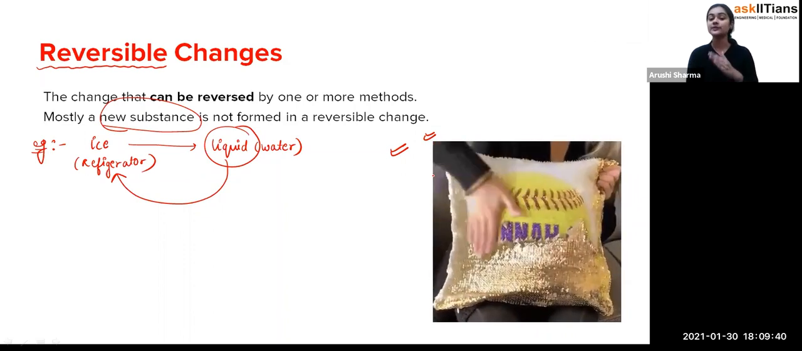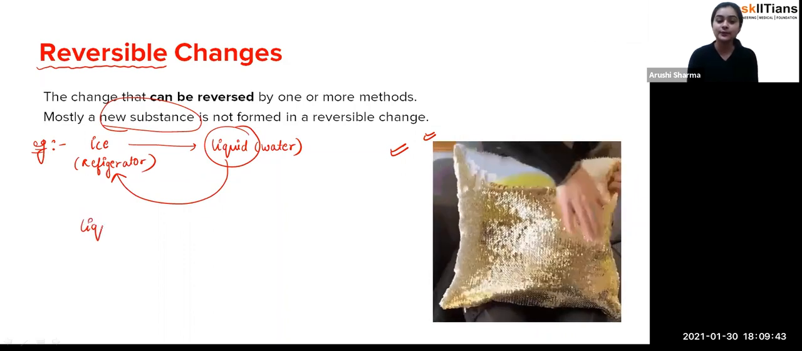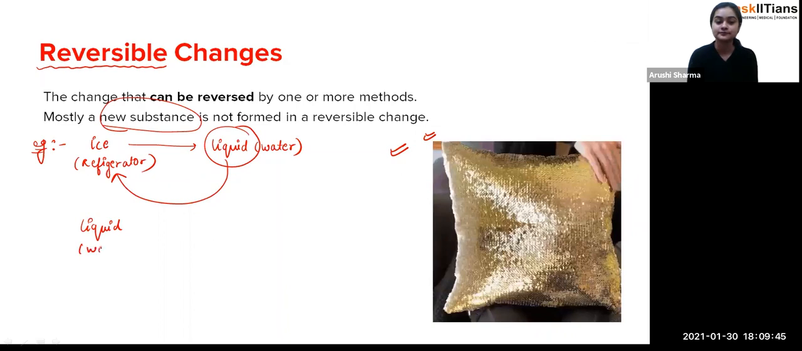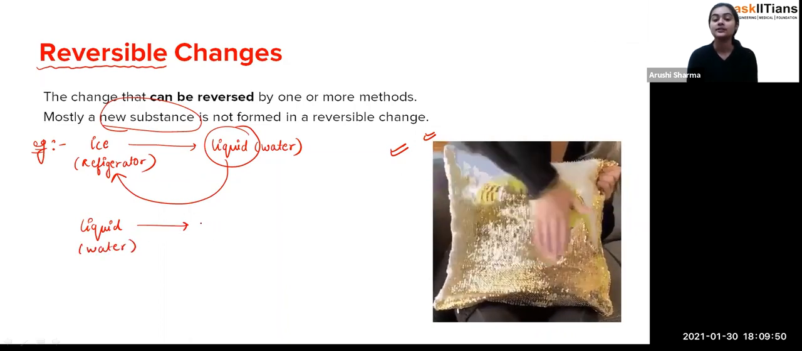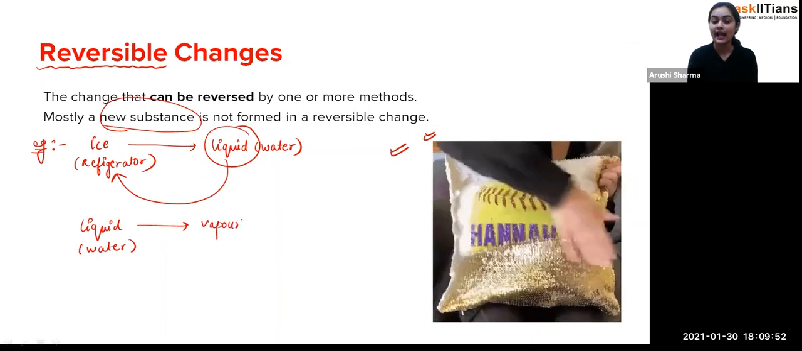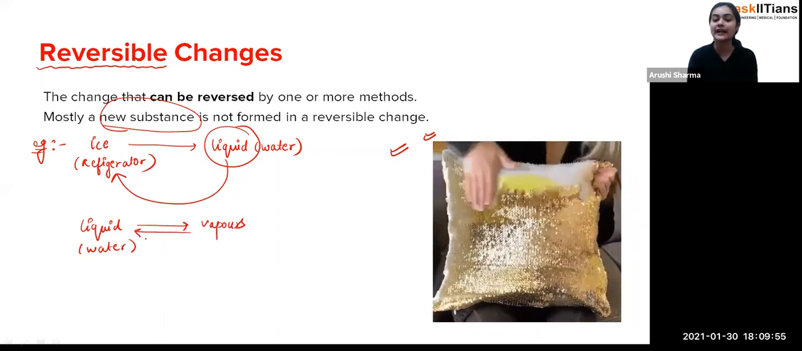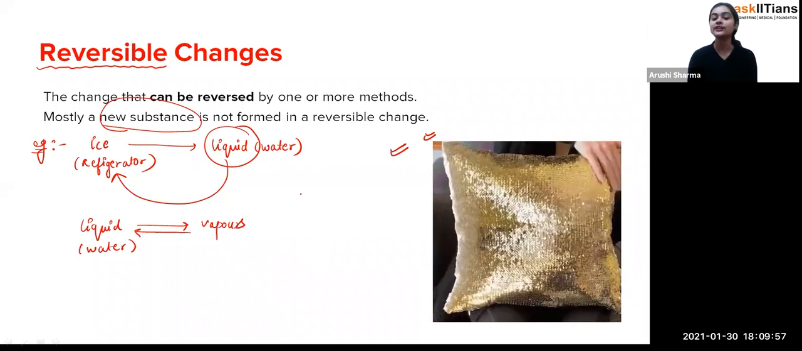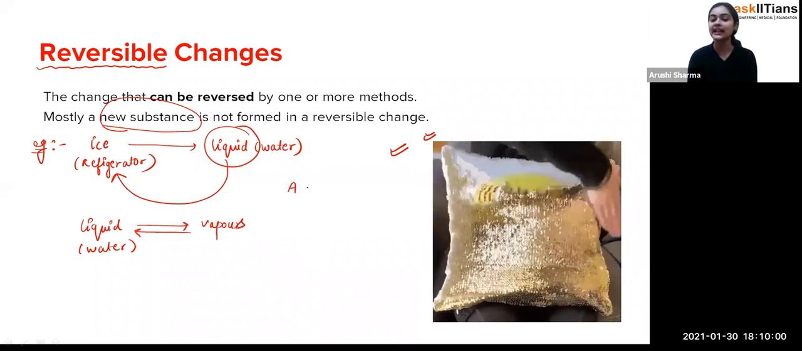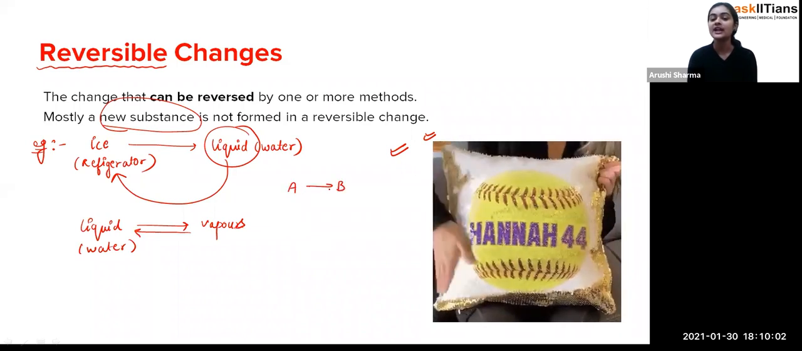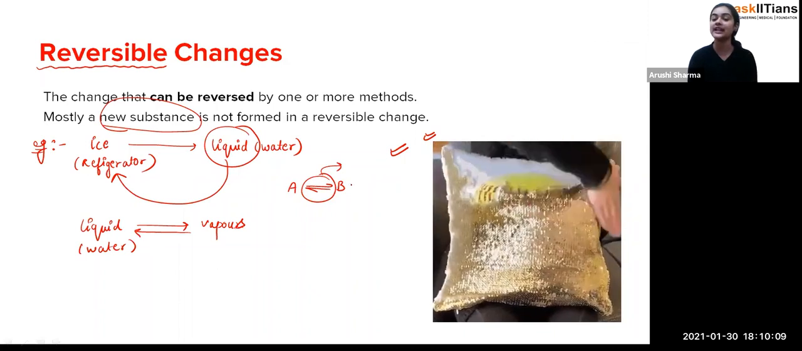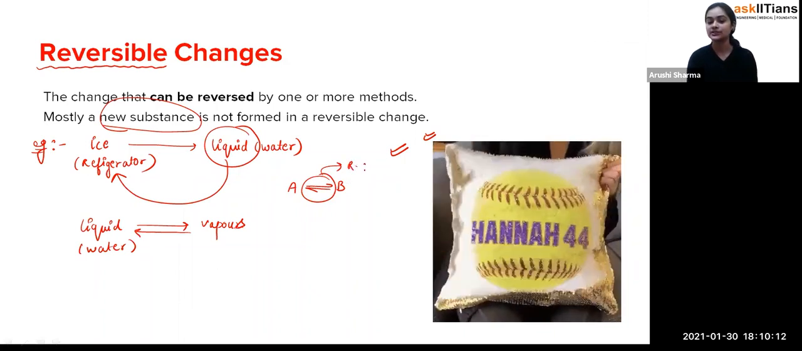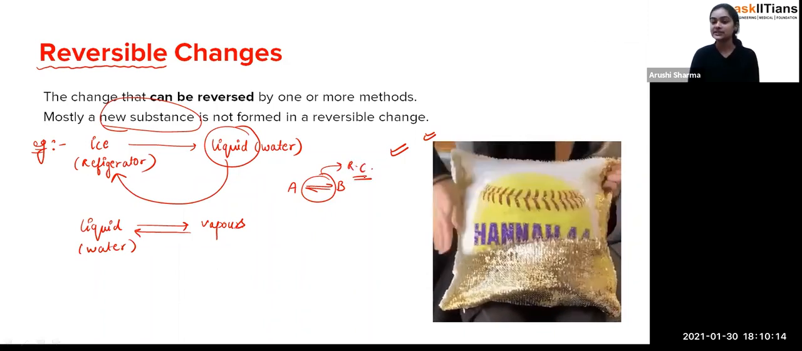So that's how, student, you can see that the liquid water can be converted into vapors, and then vapors again convert back to liquid. So generally, student, for reversible changes, when A is going to be converted into B, this sign represents the reversible change. That means A can be converted into B and B can also be converted into A. So this is the reversible change. Fine. So these are the examples of reversible changes, students.